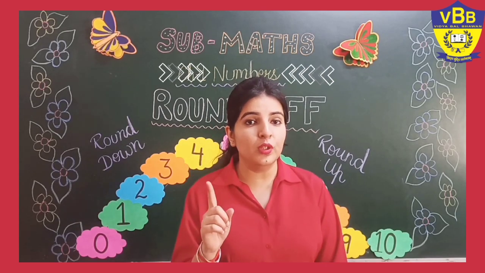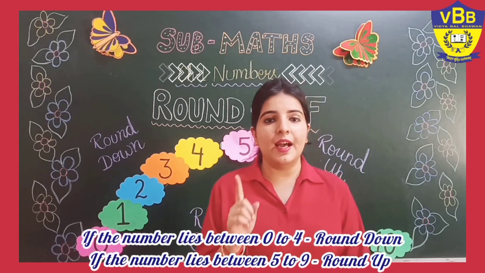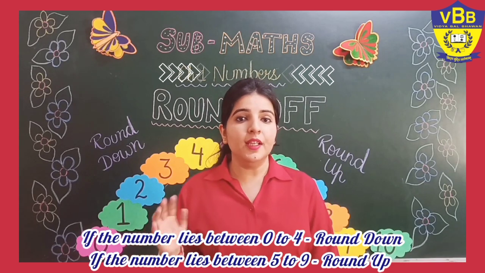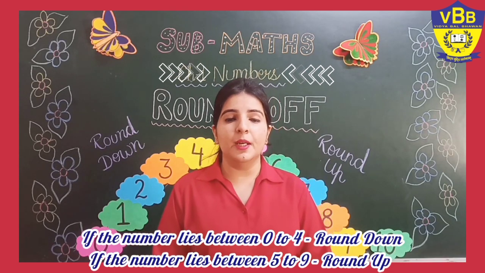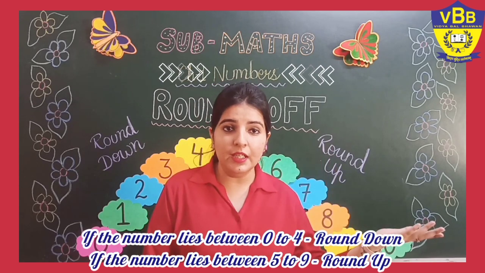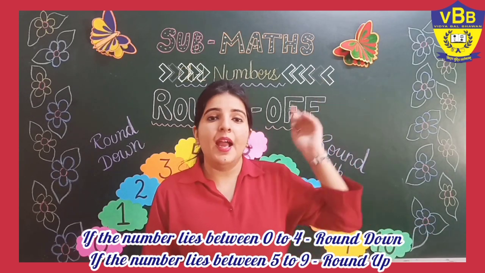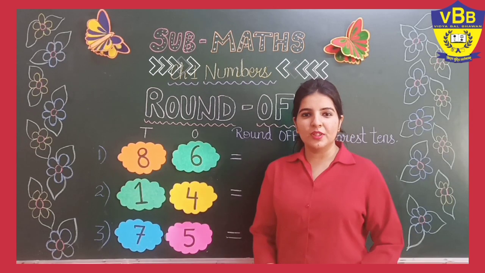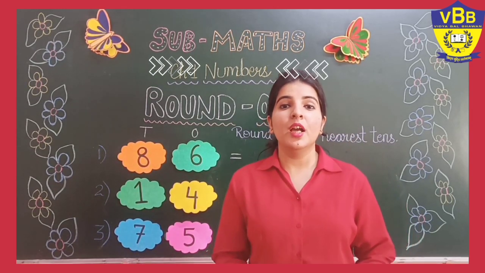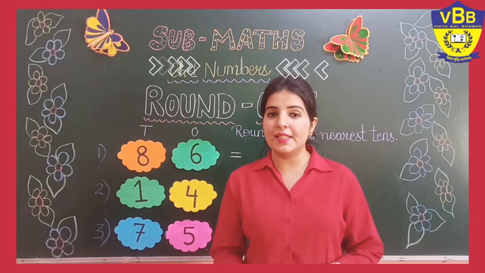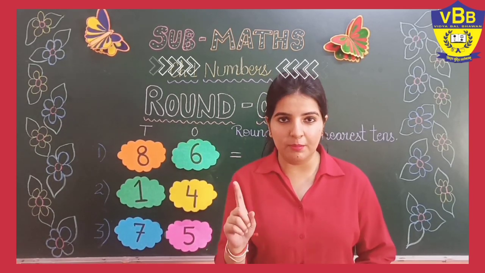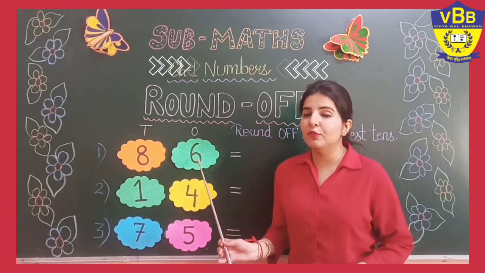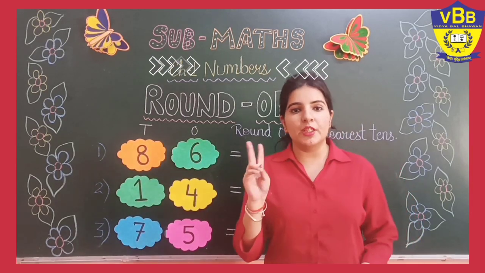the simple rule that if the number lies between 0 to 4, it will round down. There will be no change, and if the number will be 5 or greater, we will round it up and we will add 1. Okay everyone? So students, till now we have learnt how to round off a number to the nearest tens place of a single digit number, right? Now we are going to learn about two-digit numbers. That is, what we will do when we have a two-digit number.